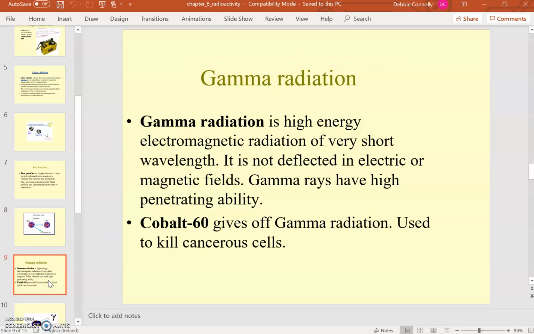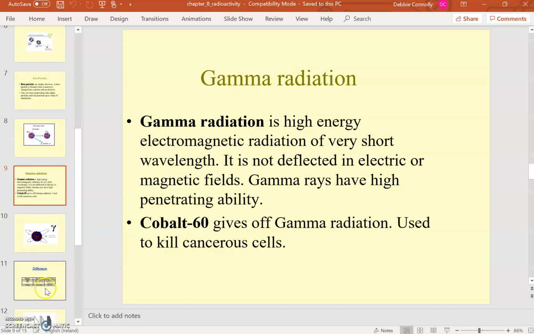The last type of radiation then is gamma radiation. This isn't a particle. This is a substance giving off radiation. It is the most penetrative type of energy. It is high energy electromagnetic radiation of a very short wavelength. And it's very, very dangerous. Cobalt-60 gives off gamma radiation used to kill cancerous cells. So radiotherapy for cancer would be an example of gamma radiation.